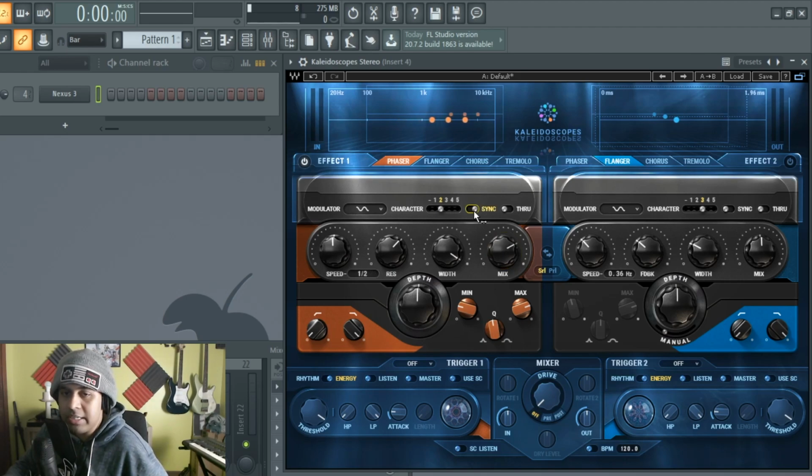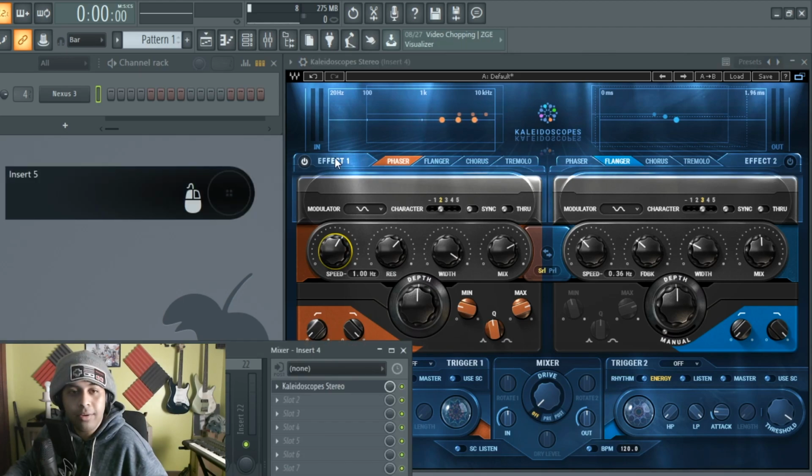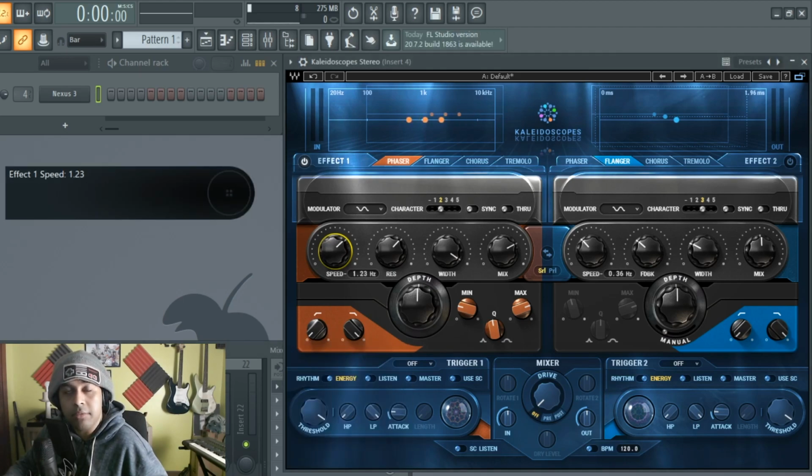By the way, this synchronized switch right here has to deal with the notation of the speed rather than the hertz of the speed, which, by the way, there is no such thing as a 0.94 hertz. And FL Studio's little hint icon, which is not being shown. I should show y'all that. Here you go. So you can see right there, the hint bar is not really helping. I'm sorry. But yeah, synchronized is like delay machines. You want half a step, you want a fourth of a step, do you want 1/4 triplets?